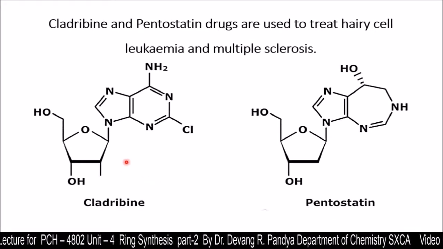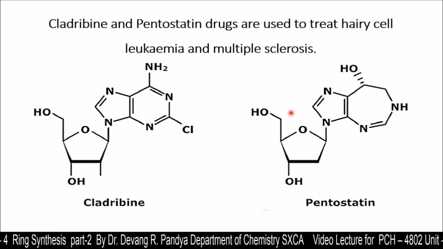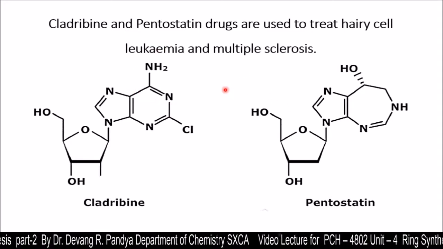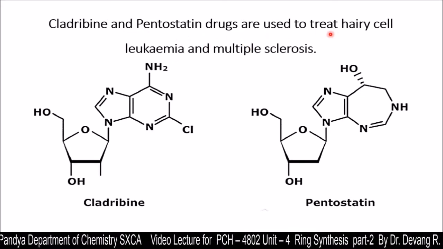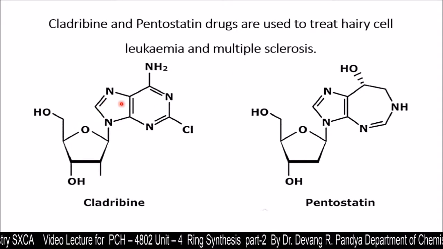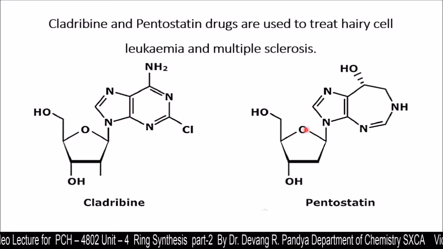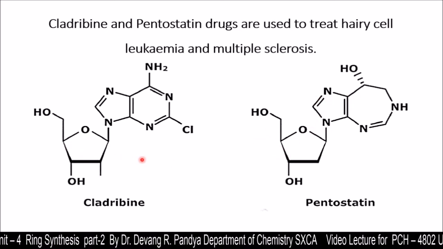These are the examples of these two, cladribine and pentostatin. These two drugs are used to treat hairy cell leukemia and multiple sclerosis, which include this heterocyclic compound either in the fused state or in a separate form.